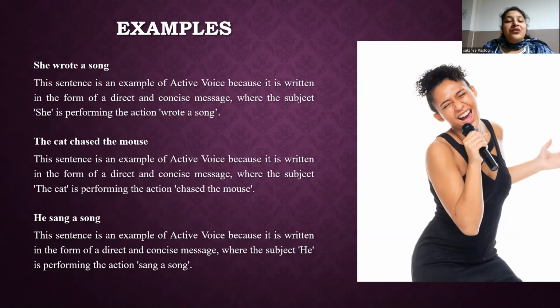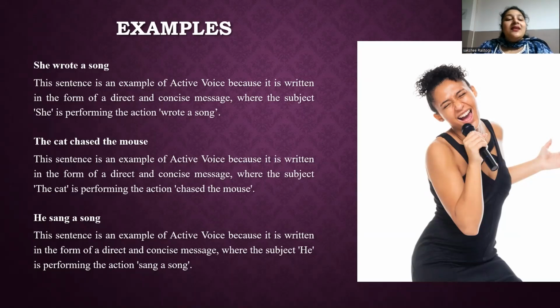So by using active voice, the sentence is direct, clear and concise, making it easy to understand who is performing the action, she, and what action is being performed, that is writing a song. So this example is known.